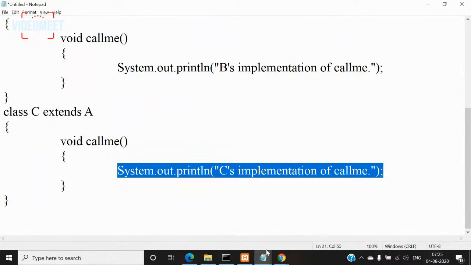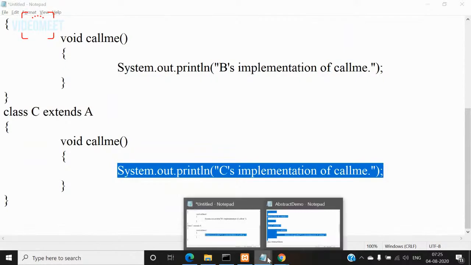So now that you understood in which situation you can use these abstract methods and abstract classes: when the superclass does not have exactly a proper idea what the implementation of a particular method is going to be, then we can make that method abstract without giving any implementation or body for it, and ask the subclasses of that class to give their own implementation, whatever they like, right?